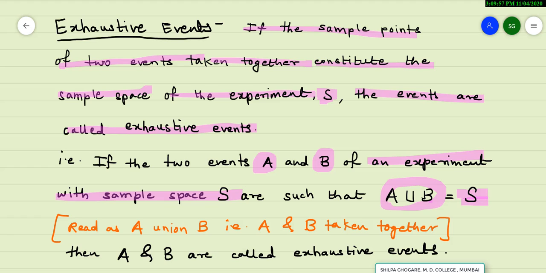If this condition is satisfied by the two sets or two events, you can say. Anyway, what are the events? Events are subsets of sample space S. So in a way they are sets. So if two events A and B are satisfying this condition, the condition, please note, is A union B is S. So A and B together makes it S, or you can say they together exhaust the entire sample space S. Then we call them as exhaustive events.